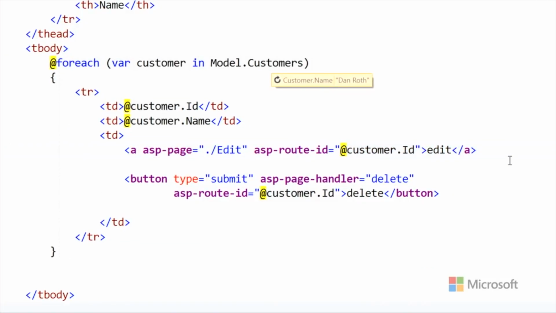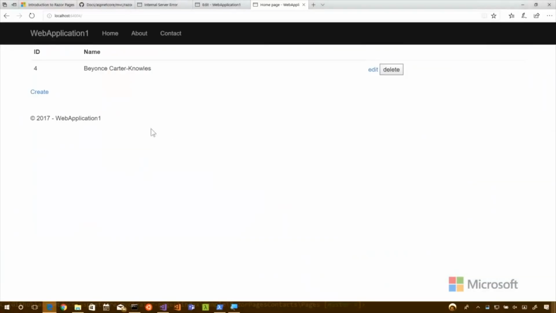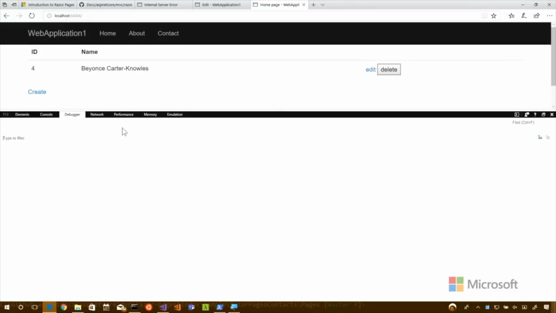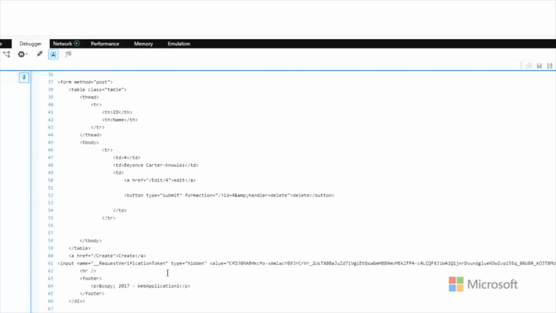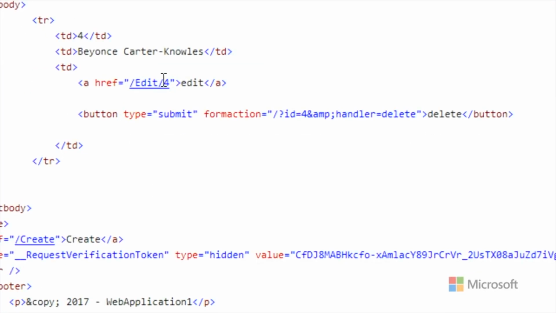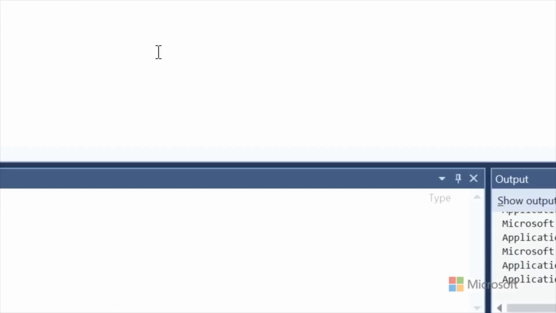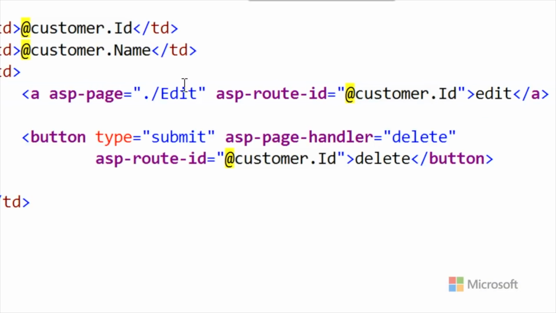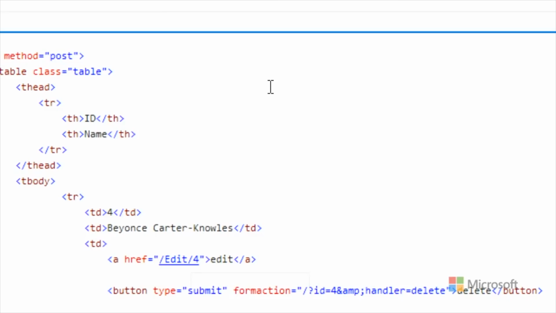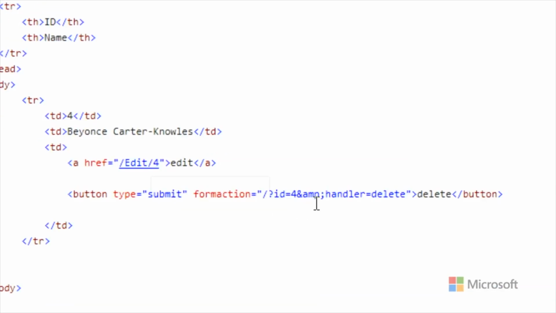I want to point out how it looks in the code, and then compare that to how it looks ultimately in the code when it makes it all the way back to the browser. See? It's in it. So that came from this. Now this seems like a lot more. You might be asking yourself why you don't just hard code that, but routes change, pages change, things get moved around.